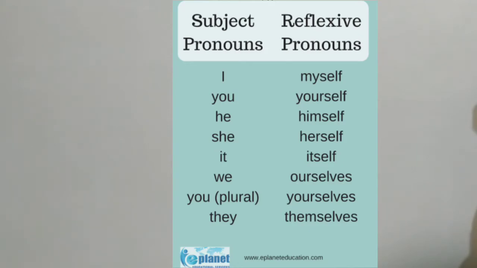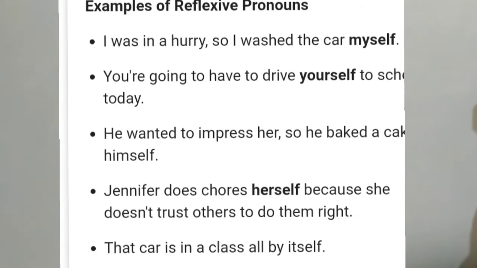Okay, some examples. Look at these examples. I was in a hurry, so I washed the car myself. Here, the word myself is an example for reflexive pronoun. This washing of that car that I had done, okay, myself. You are going to drive yourself to school today. Nobody will help you. You should drive the car yourself.